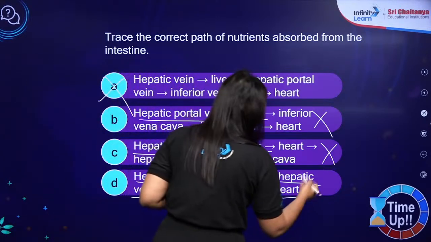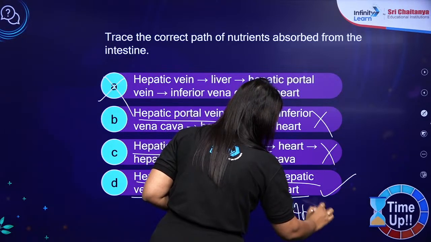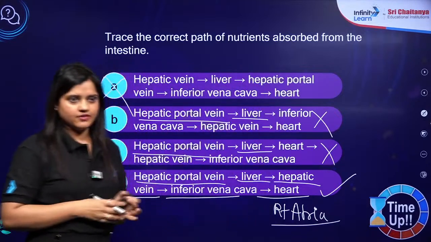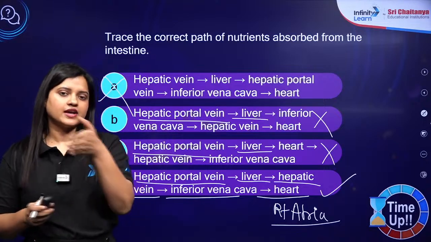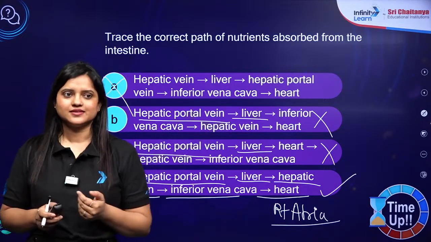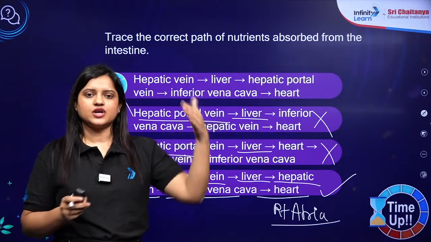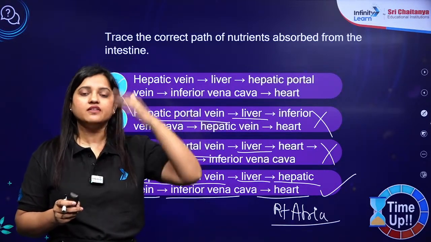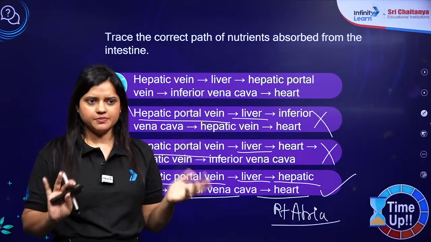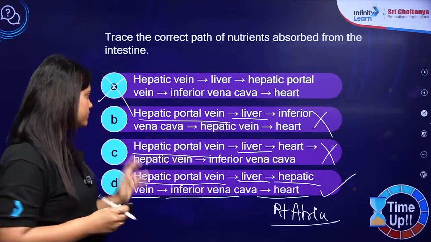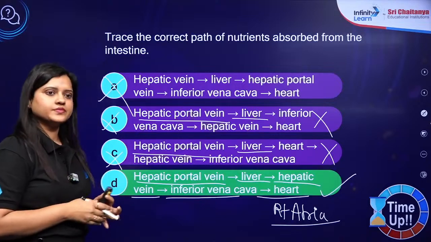So again imagine करो, your concepts should be clear. We know ना कि inferior vena cava तो heart से associated है, तो पहले तो inferior vena cava आएगा, फिर heart आएगा. So you need to imagine, सोचो intestine से आपका deoxygenated blood जा रहा है, intestine से जाएगा liver through hepatic portal vein, liver से जाएगा hepatic vein के through inferior vena cava, फिर inferior vena cava से heart. Simple. So after this session you will not be confused, so correct answer for this question should be D. Got it?